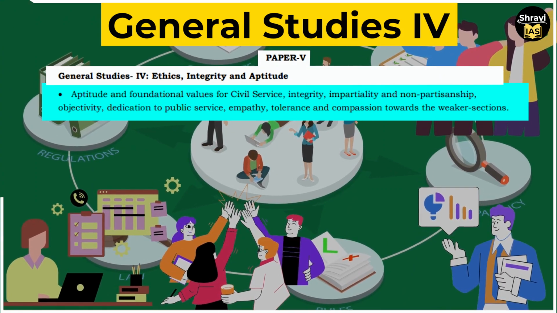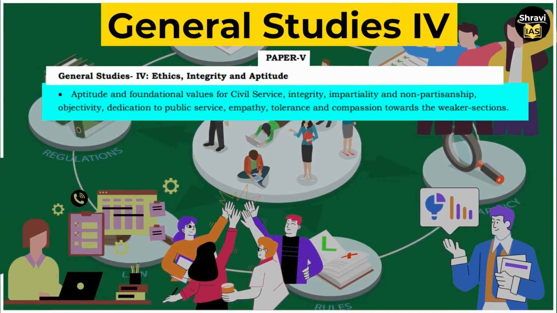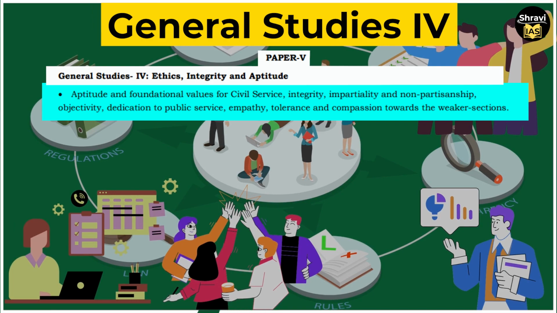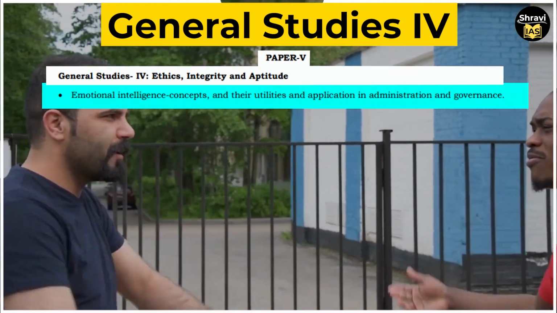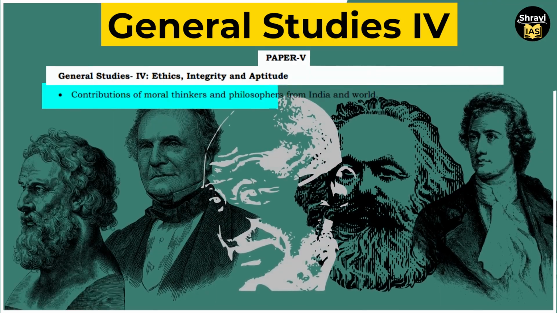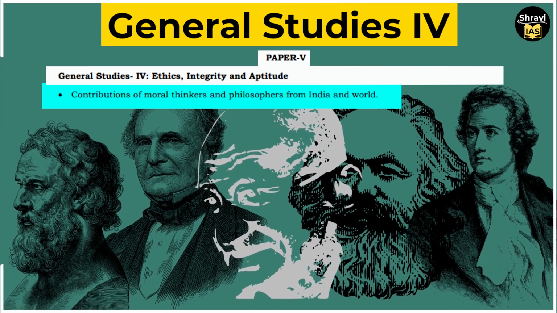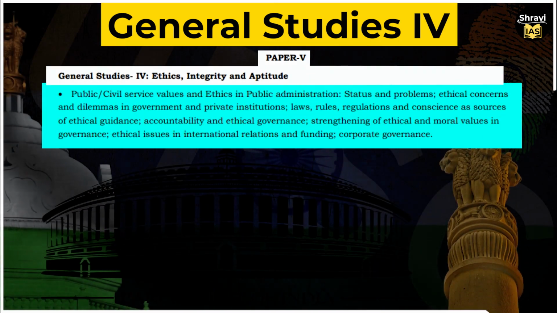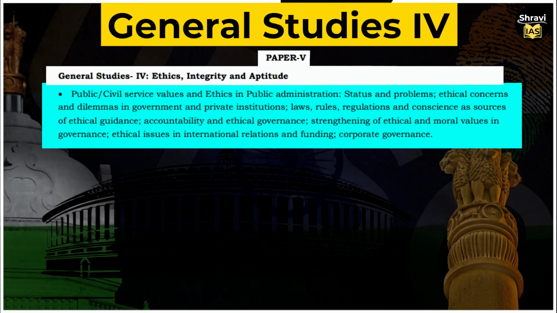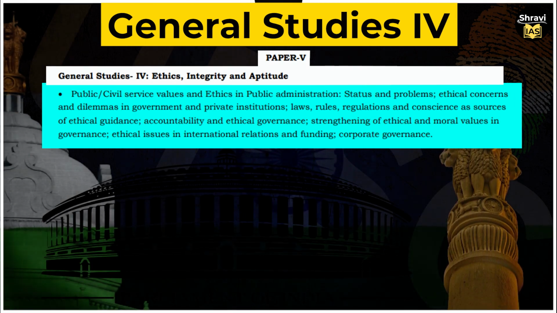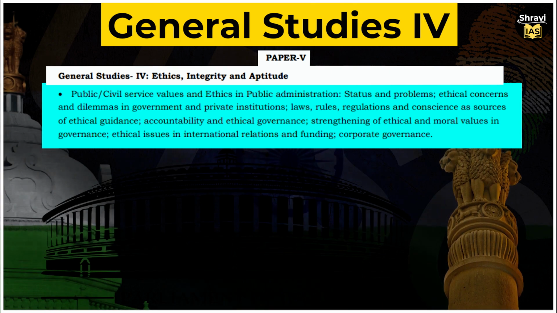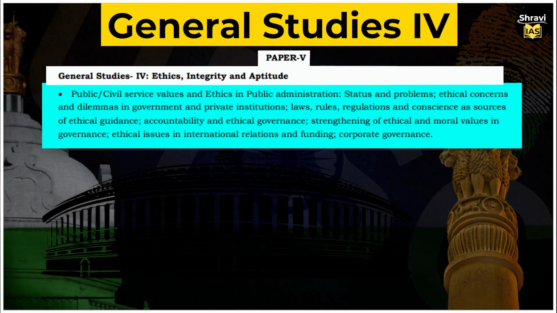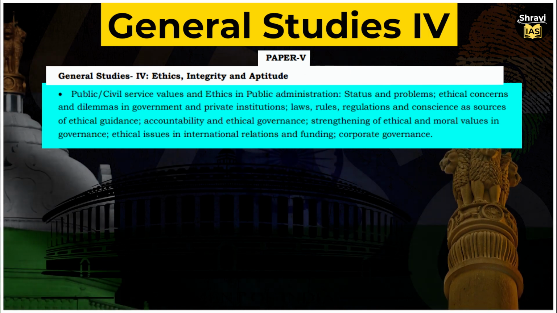service, integrity, impartiality and non-partisanship, objectivity, dedication to public service, empathy, tolerance and compassion towards the weaker sections, emotional intelligence, concepts and their utilities and application in administration and governance, contributions of moral thinkers and philosophers from India and world, public civil service values and ethics in public administration, status and problems, ethical concerns and dilemmas in government and private institutions, laws, rules, regulations and concerns as sources of ethical guidance, accountability and ethical governance, strengthening of ethical and moral